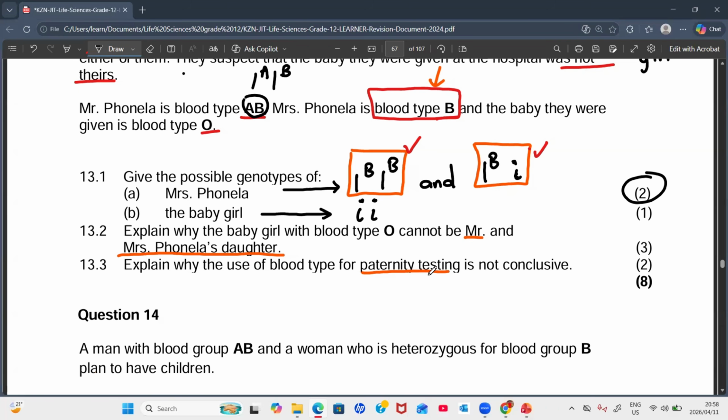Yes, Sam? I think it's because anyone can have the same blood type but different DNA. Okay, that's something. Yes, Trevor.